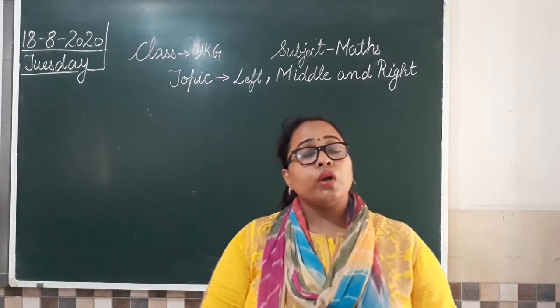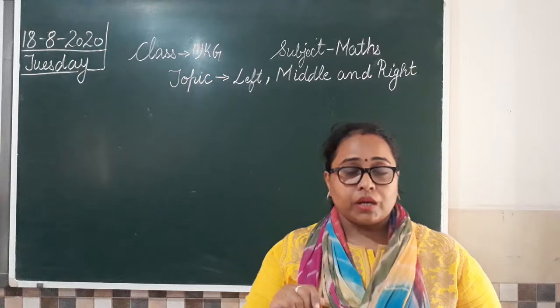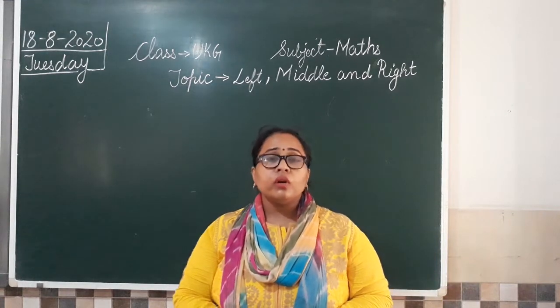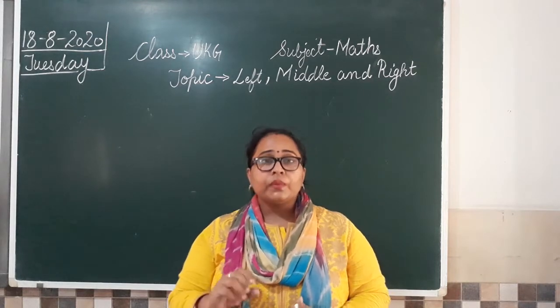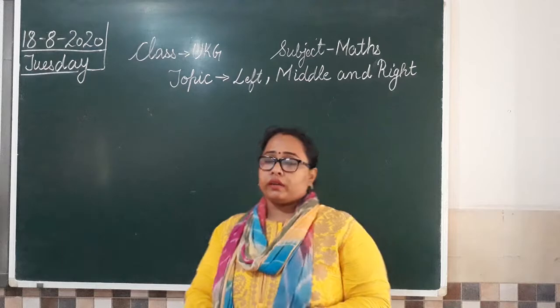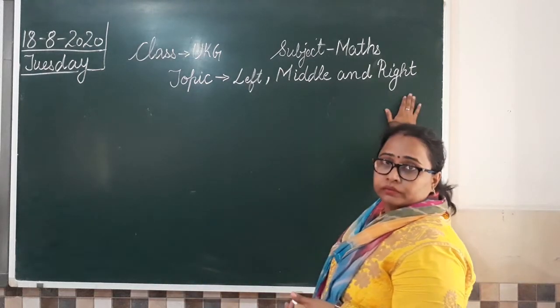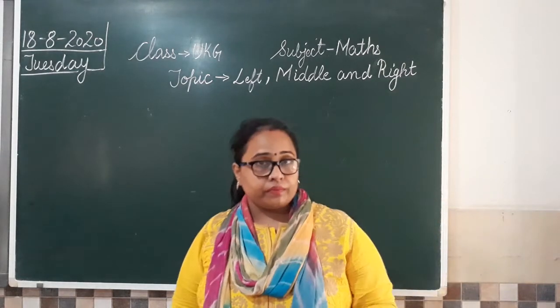So today we are going to do something similar to that same concept. हमने जो side, center, between वाला किया था, today we are going to do a concept little bit similar to that concept only. And what we are going to learn today is left, middle and right. Left, middle and right. Okay.